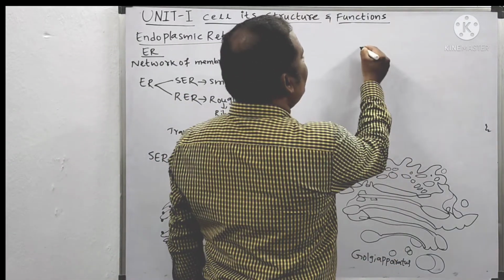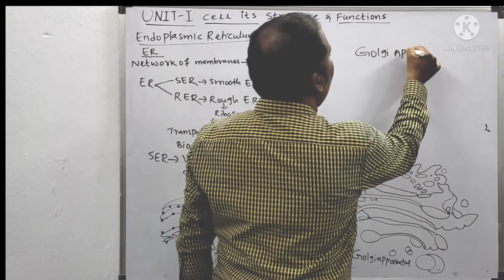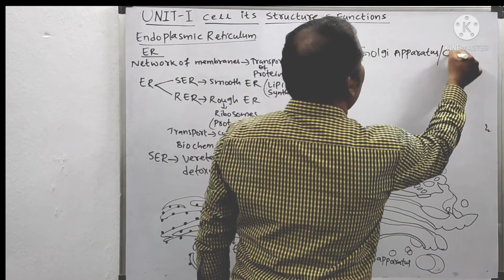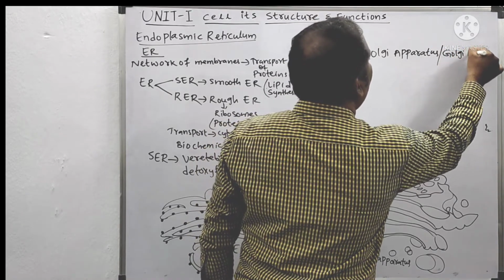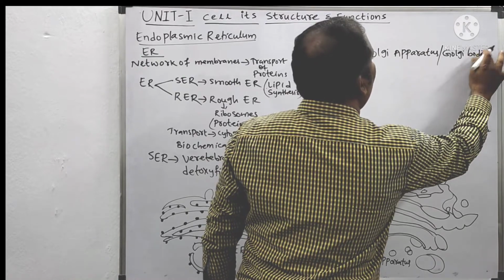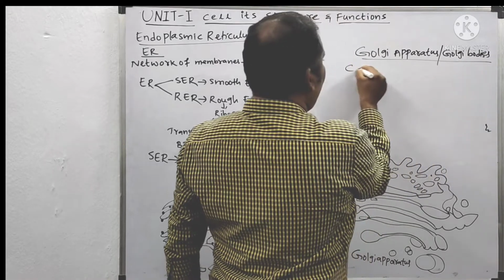The next organelle is called the Golgi apparatus. The Golgi apparatus is also called Golgi bodies.